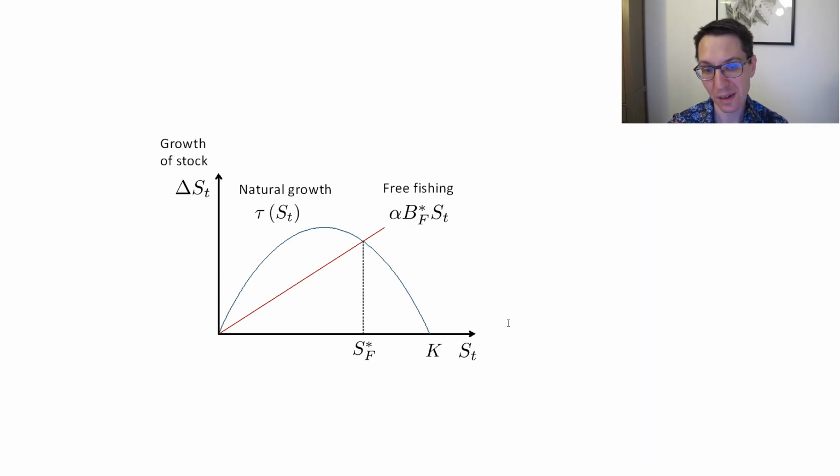But the thing is, there is harvest too. So in the steady state with the fishing industry, it has to be the case that tau S^T equals fishing alpha B* F^ST. And so the steady state is here, but also the natural reproduction rate or natural growth rate is this quantity, and it is exactly equal to the amount of fishing. So if you want to look at what the harvesting is in the steady state, well, it's just this value there. So what happens when fishing intensity increases?